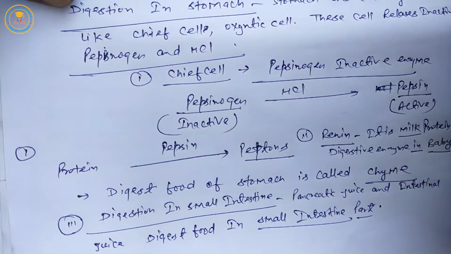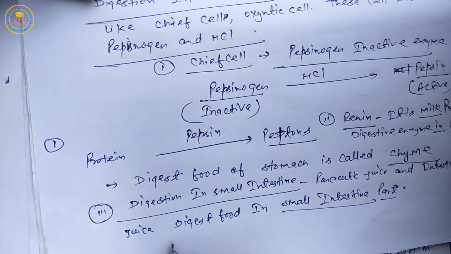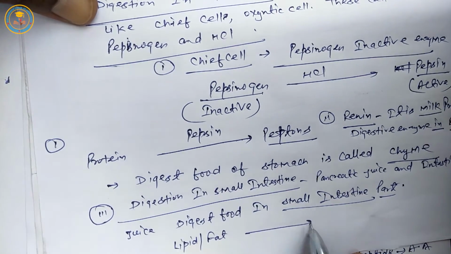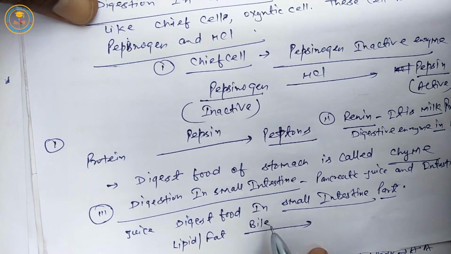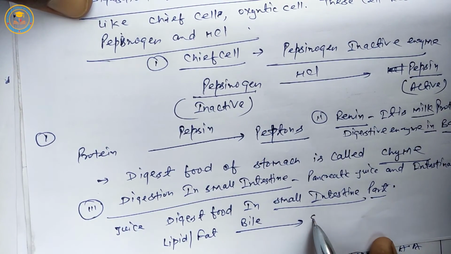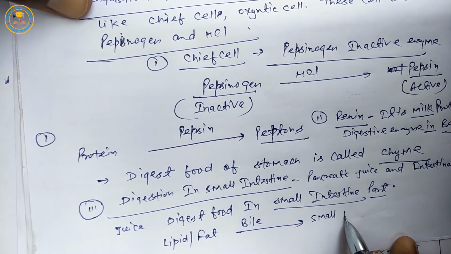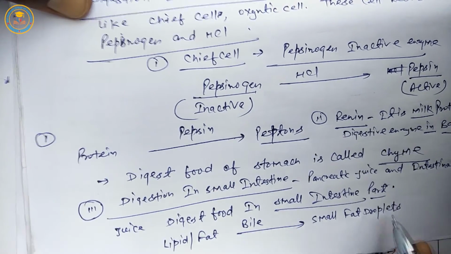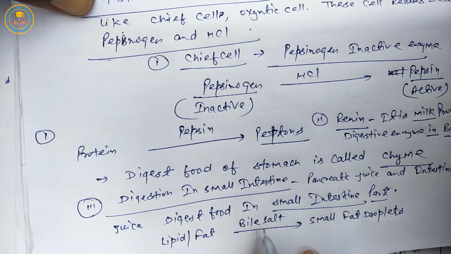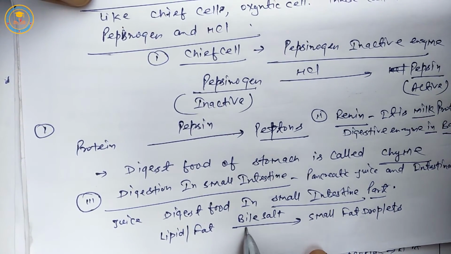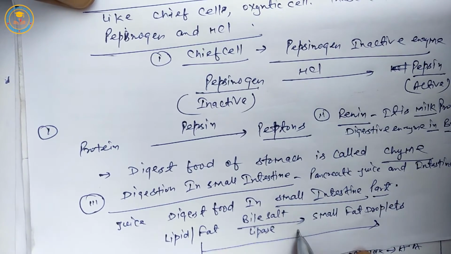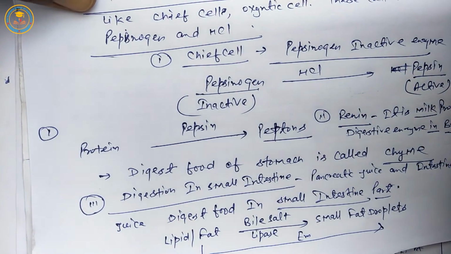Next, lipid or fat is converted into small fat droplets in the presence of bile salt and lipase enzyme. This process is called emulsification.